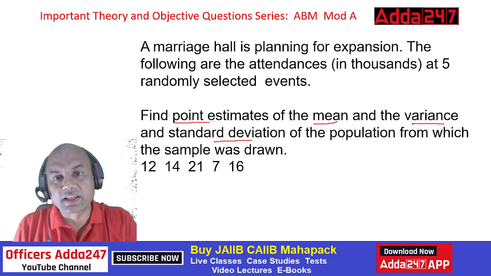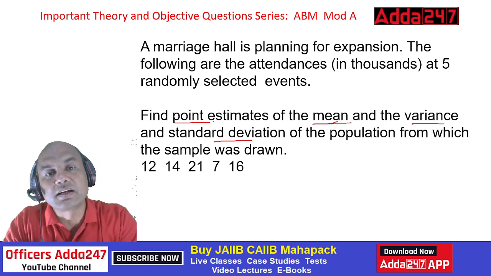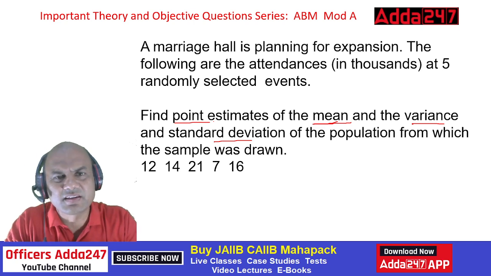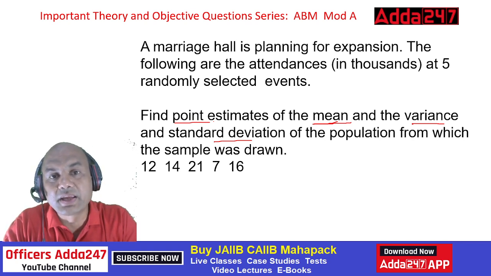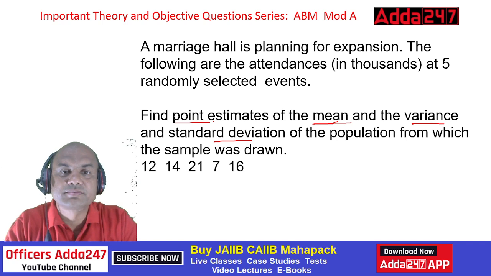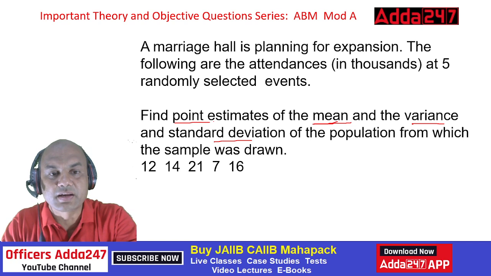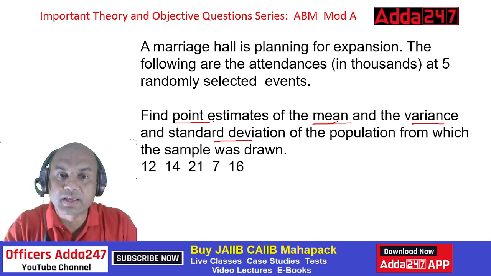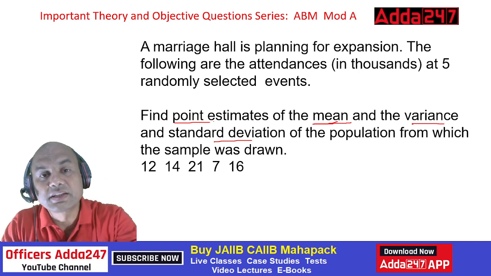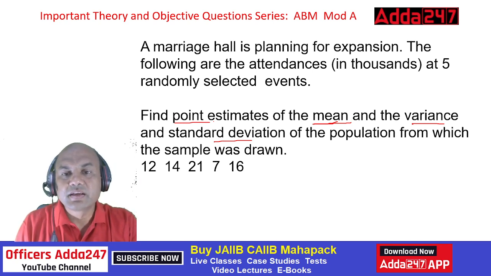What are the other ones? Can anyone tell me? As we have mean over here, what are the other ones which are again single digit answers for this marriage hall or any event? Mean. The second one can be median, correct? And the third one can be mode, right? Mean, median, mode, then variance, standard deviation. These are all the single digit answers where you get a single digit. So let's find this out.